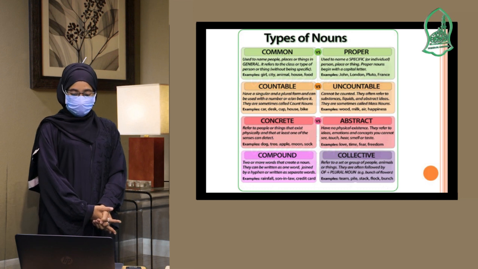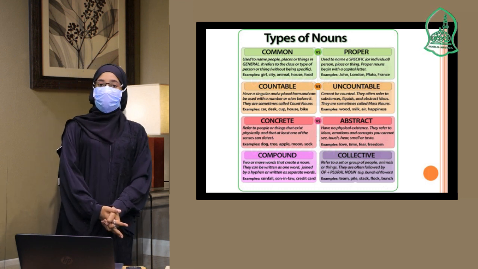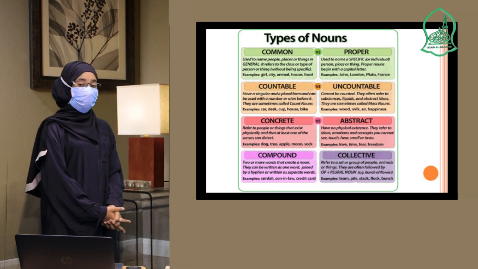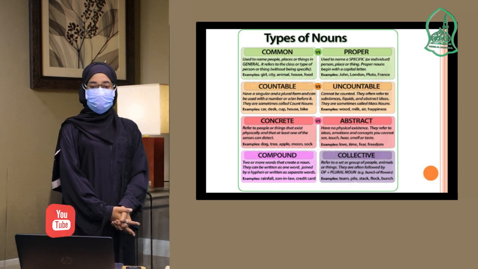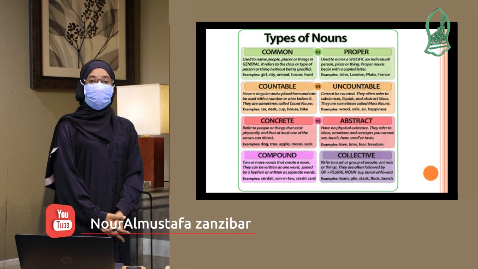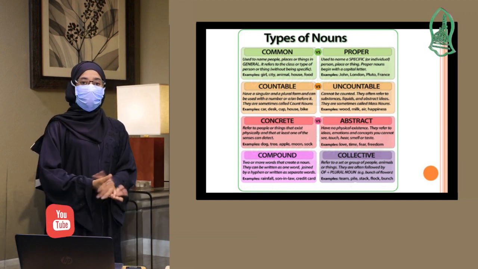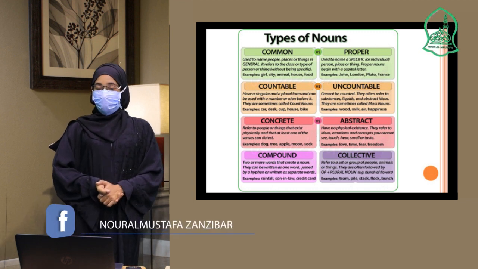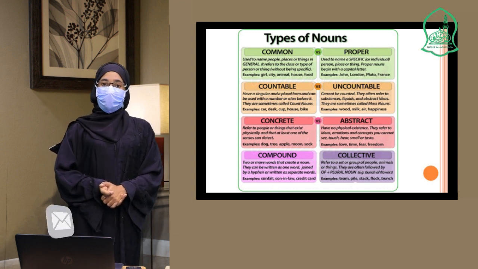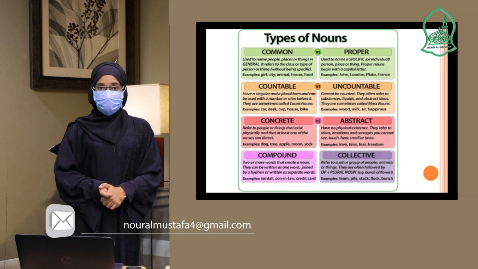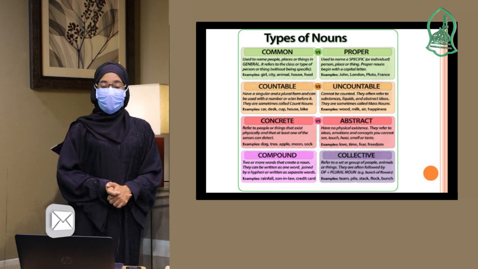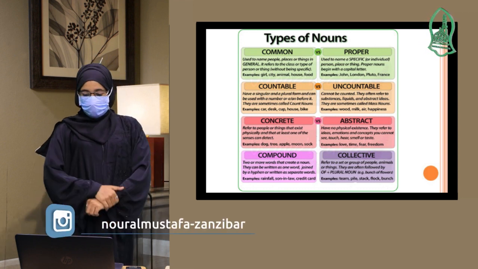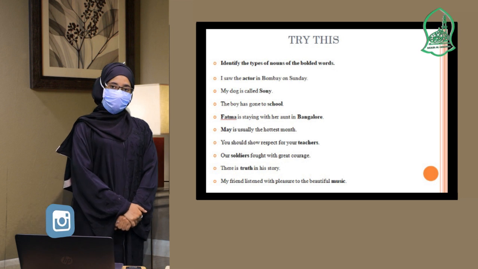And the last one is compound and collective. Compound is not a group item, but it's a word which is made up of two or more words, but we are using it as one word. But collective, it's a group item. When the things are in a group, we have specific names that we are calling them in groups. So that is our last, at the end of our lesson, the nouns and the types of nouns. So I want to see if you have really understood this lesson.